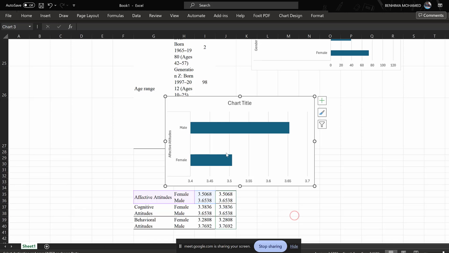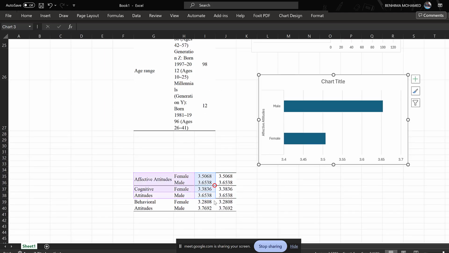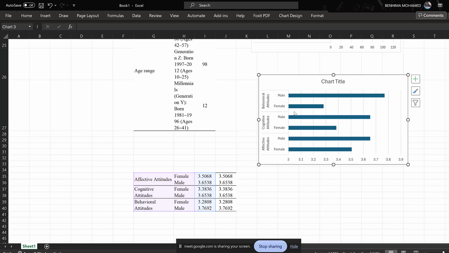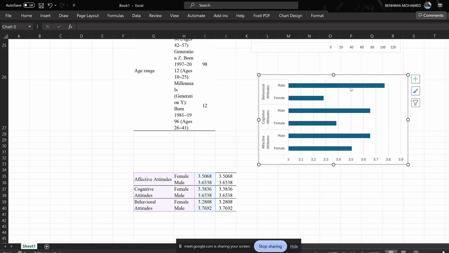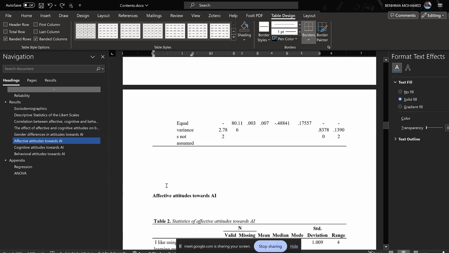Here we go. Males have more affective attitudes. So mostly males, males, males. So males like to use ChatGPT more than females. Yeah, they like something to be easy. That's correct. Males are risk takers.